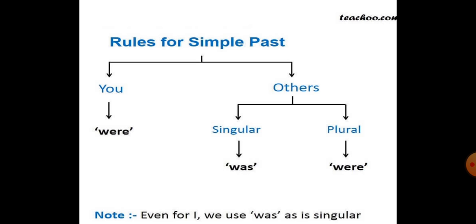With you, though you is singular, still we use were. Okay, you is singular, but we use were. And for I we use was, as in singular. ठीक है, with I there is no change, as in simple present, but here only with you we use were.